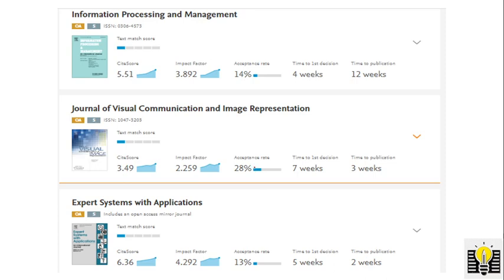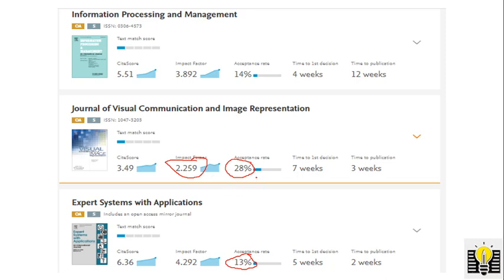Here we should note that you can find a 28% acceptance rate and 2.259 is the impact factor. So we should consider the acceptance rate, because for example in Expert Systems with Applications it is only 30%. So it is very difficult to get accepted unless your paper has more weightage. I am talking about beginners. If you are an expert, well and good, no issue with the acceptance ratio. But for beginners we have to consider the acceptance rate as well as the impact factor.